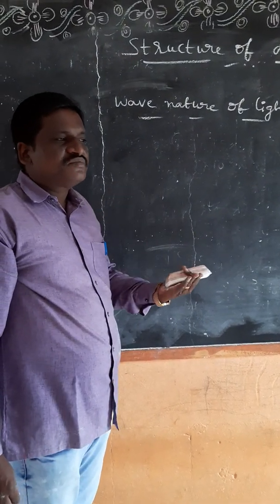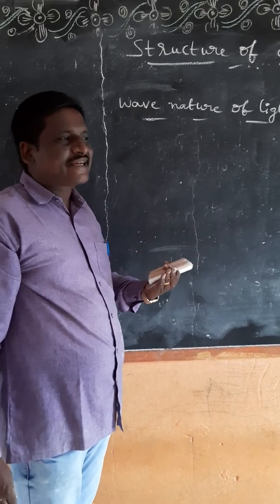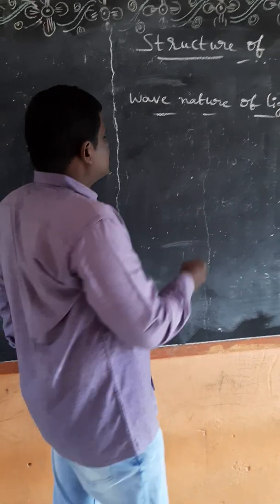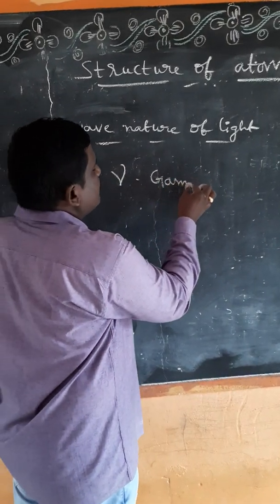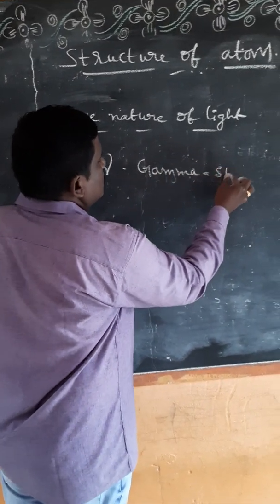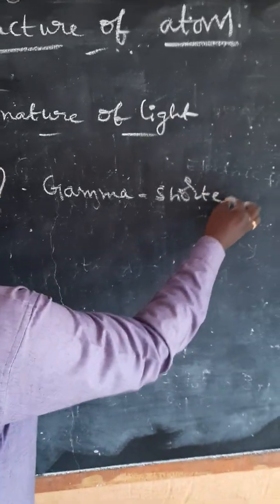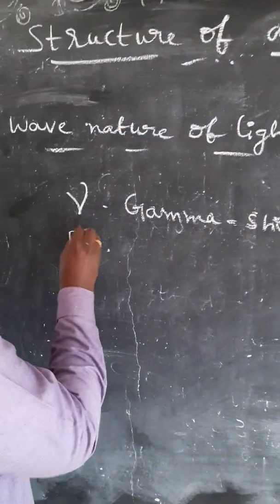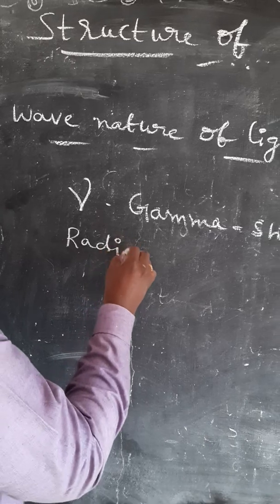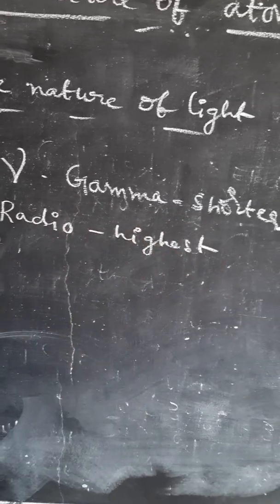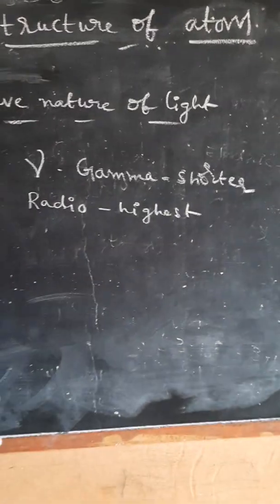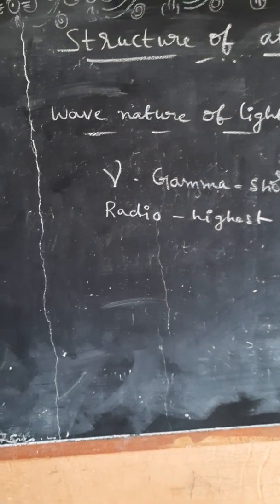The electromagnetic spectrum is characterized by two extremes: gamma rays have the shortest wavelength, and radio waves have the highest wavelength.